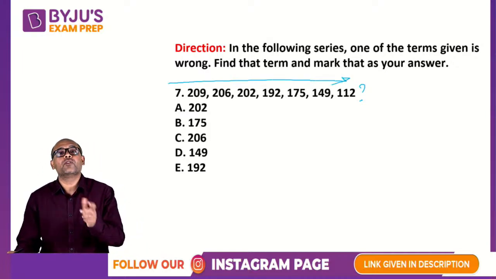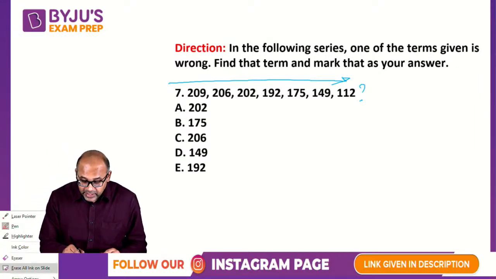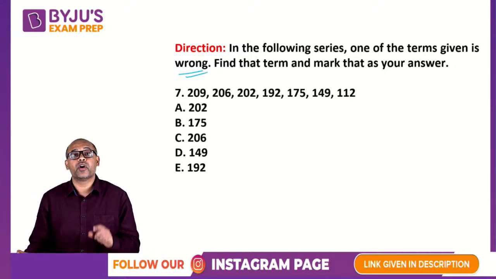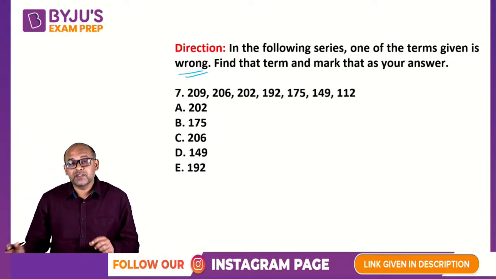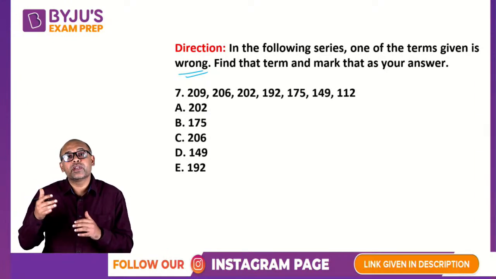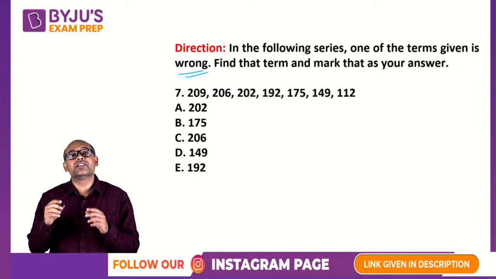You just have to find what the pattern is. Here there is a problem. This is basically an odd or wrong number in a series. The problem with this wrong number in a series is that when you start looking for the pattern, that itself will create a problem, because there is one number which is wrong.